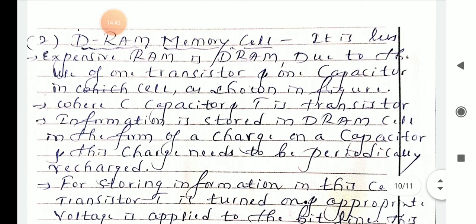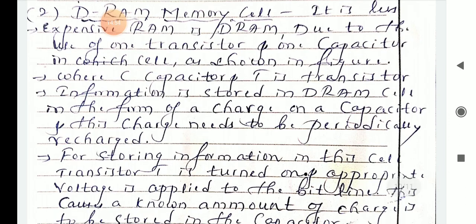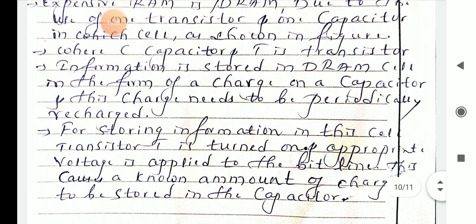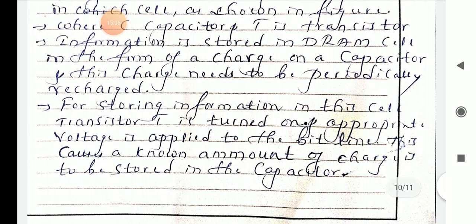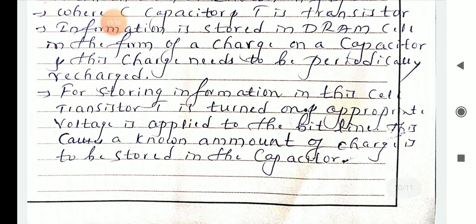Due to the use of one transistor and one capacitor in a cell, as shown in the figure, where C is the capacitor and T is the transistor, information is stored in the DRAM cell in the form of charge on a capacitor, and this charge needs to be periodically recharged. For storing the information in this cell, transistor T is turned on and an appropriate voltage is applied to the bit line. This causes a known amount of charge to be stored in the capacitor.